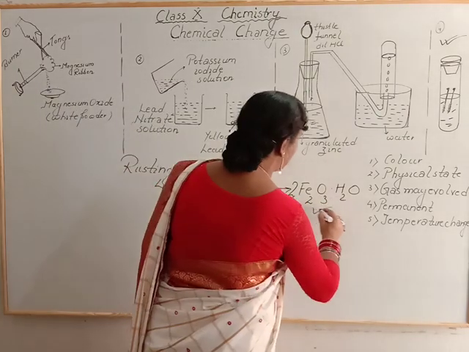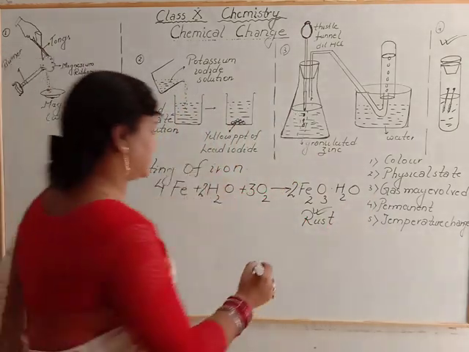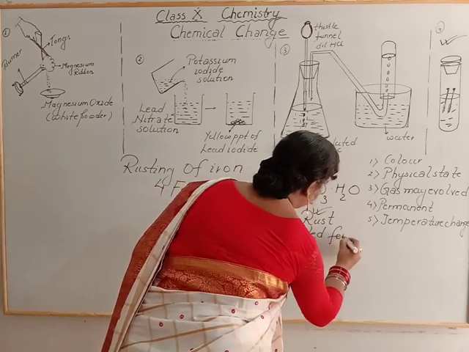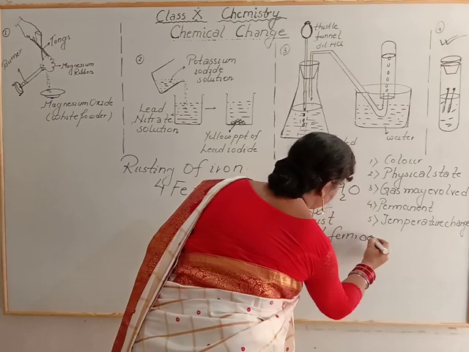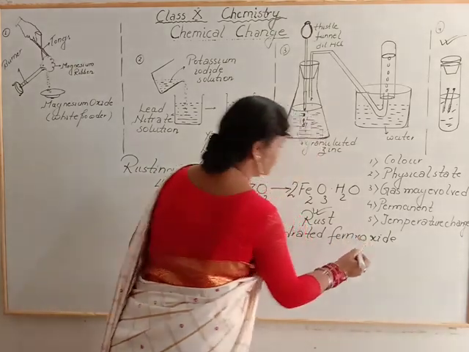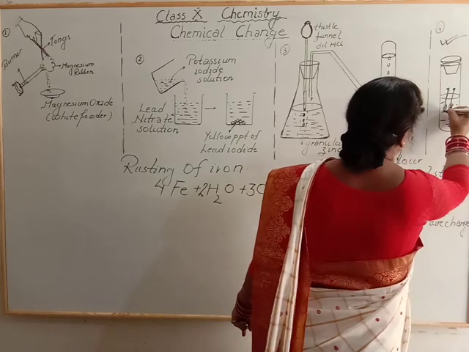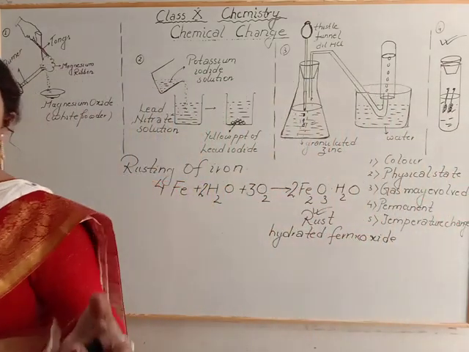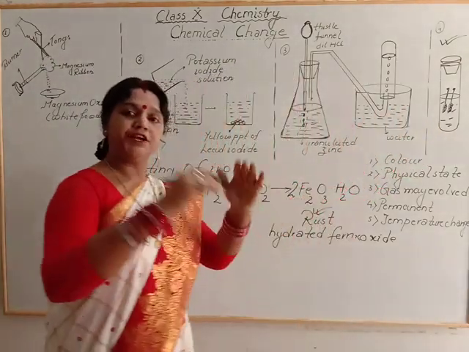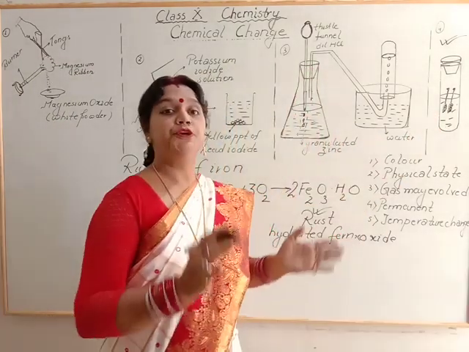Now this is the formula of rust. This is the formula of rust. Hydrated ferric oxide. What is this? Hydrated ferric oxide. Okay. So again, if you see that there is some brown coating on the surface of nail. So this is nothing but rust. And if rust is there, now it's impossible to convert again this rusting of iron into the pure nail.